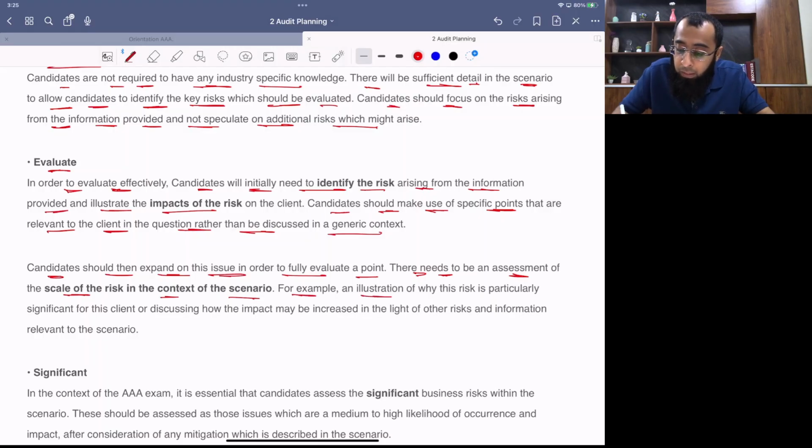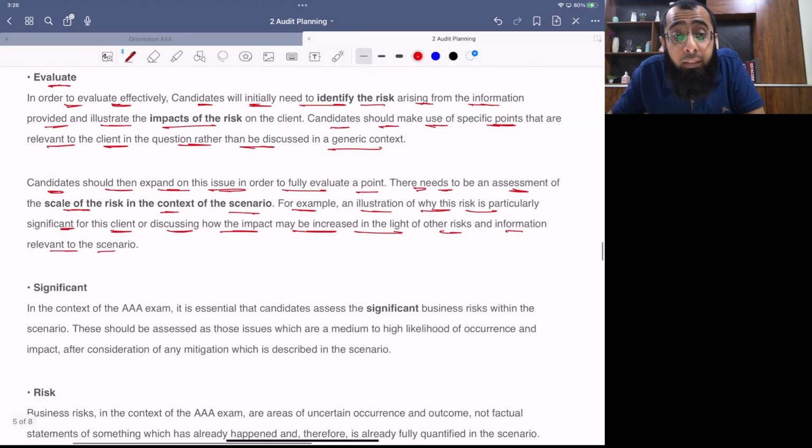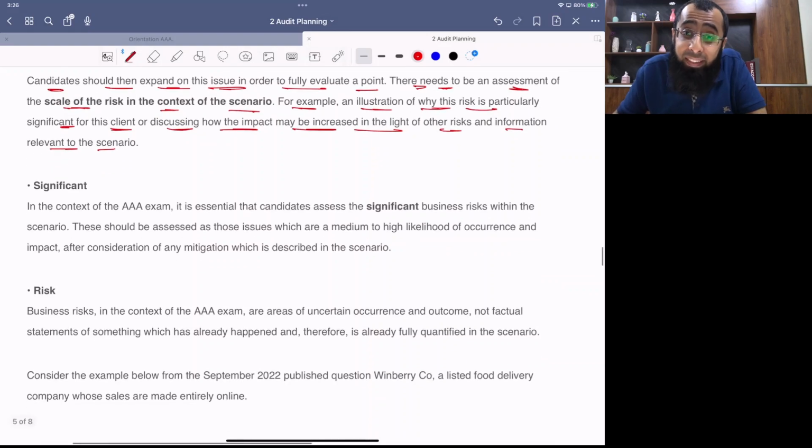For example, an illustration of why the risk is particularly significant for the client or discussing how the impact might be increased in light of other risks and information relevant to the scenario. So you have to read the entire scenario and pick up the point that, okay, these are the factors which are increasing the significance of the risk. And then most important thing, you don't have to refer all risk.